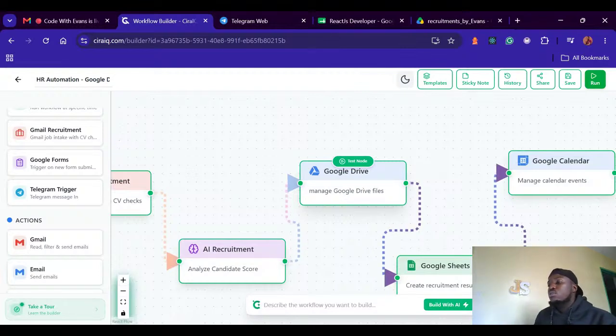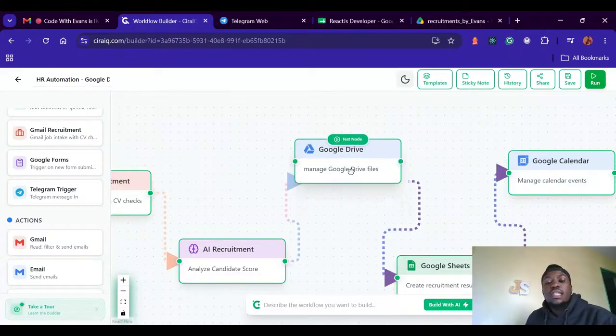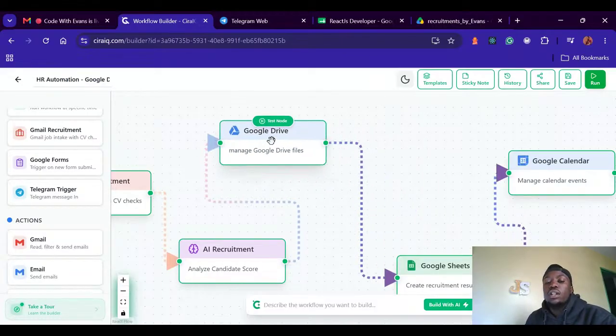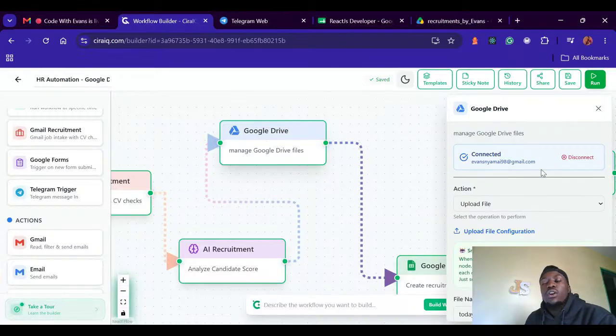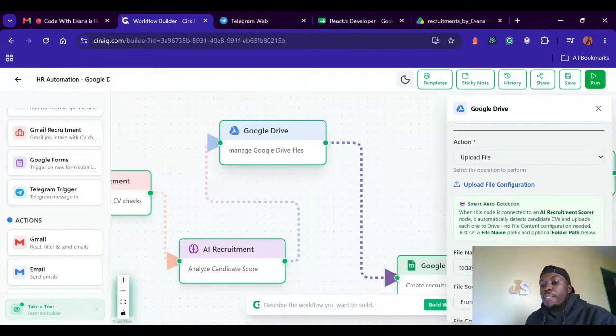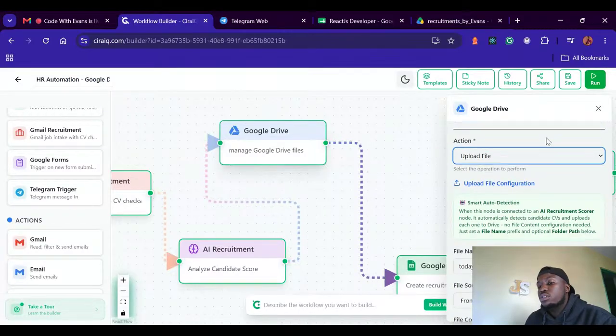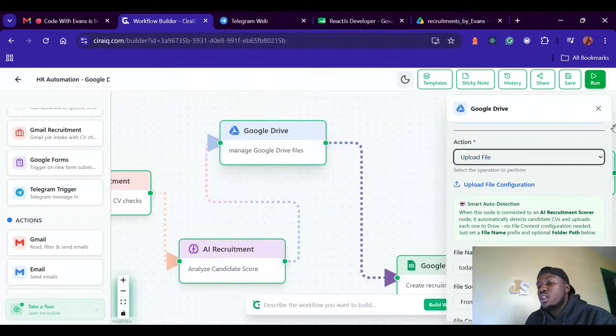You just need a Google Drive node. In this node, we are doing something simple. When you click this node to open it, in the configuration, you can see several things. Whatever you're going to see, you're going to see these actions. These are called actions.